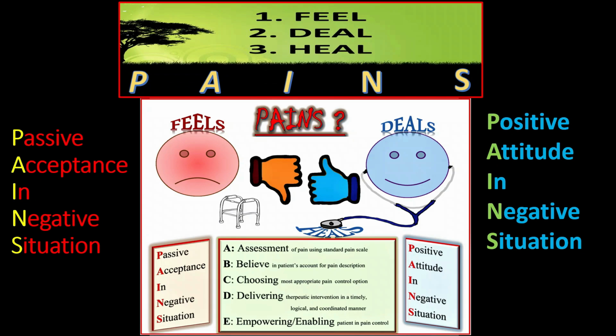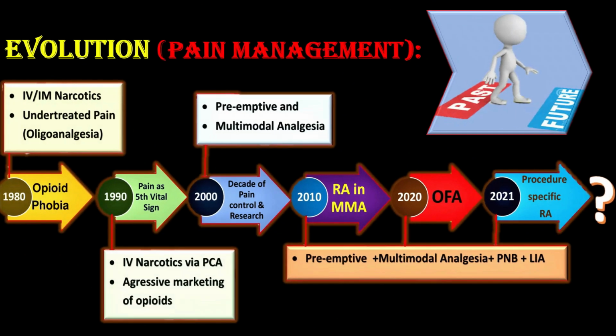in self-control. The strategies for pain management have been evolving from the era where pain was underrated, the era of oligoanalgesia, with relatively less use of opioids due to fear of side effects known as opioid phobia, then transitioned to the era where opioids were used in huge quantities in various forms due to aggressive marketing by pharma companies. Subsequently, after the addition of new concepts like multimodal analgesia, regional analgesia, and preemptive analgesia, the pendulum has begun to swing from opioid-sparing to the era of opioid-free anesthesia. In this decade, new techniques will probably be introduced to replace existing conventional blocks.